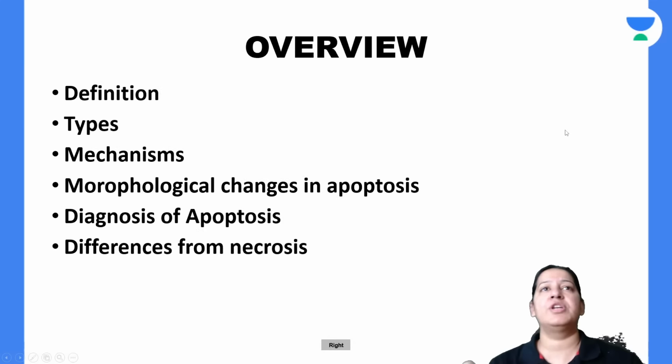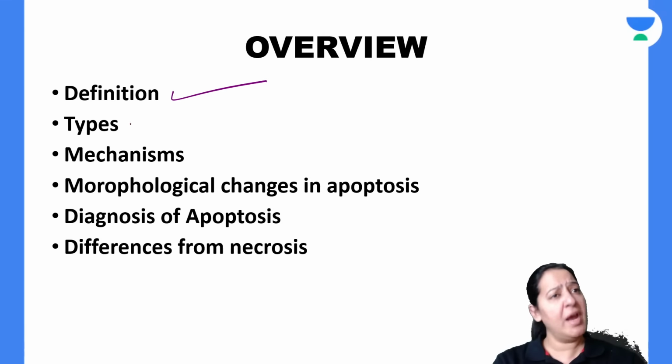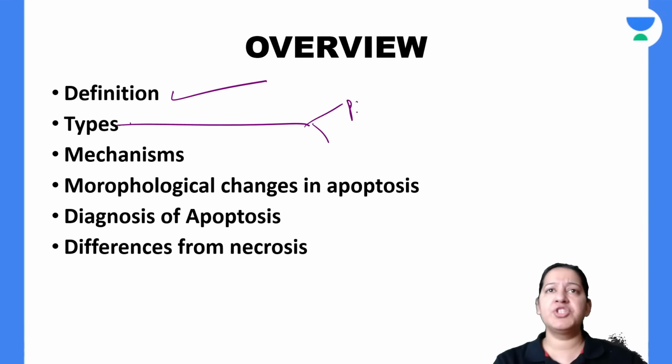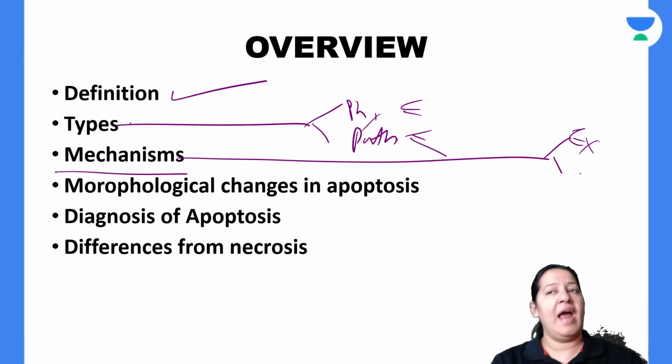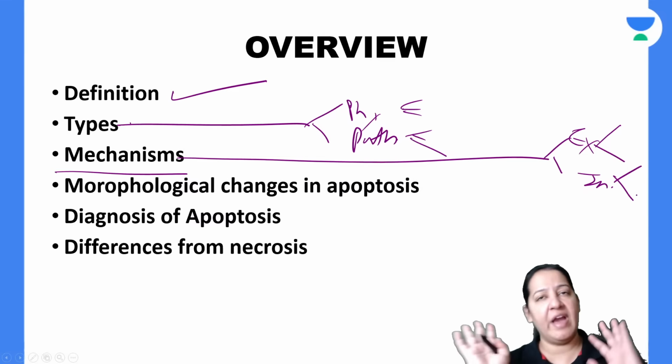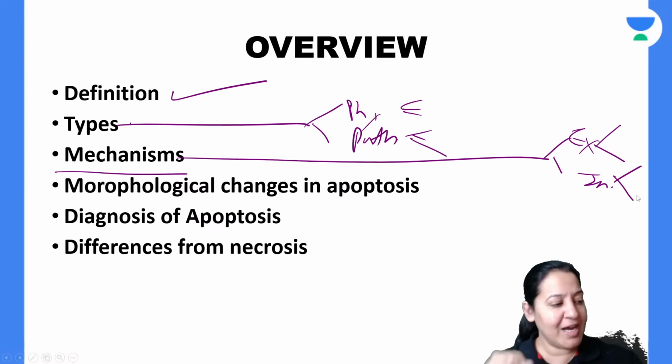So this is the next question in front of you. Okay, no question. We are done with definition. We are done with the two types of apoptosis, physiological and pathological. I have given you the examples of physiological and pathological. We are done with the mechanism of apoptosis, the extrinsic and the intrinsic pathway. Both pathways, initiation, execution. We have seen the diagrams and flow charts, beautifully, everything. Now let me come to the next heading.